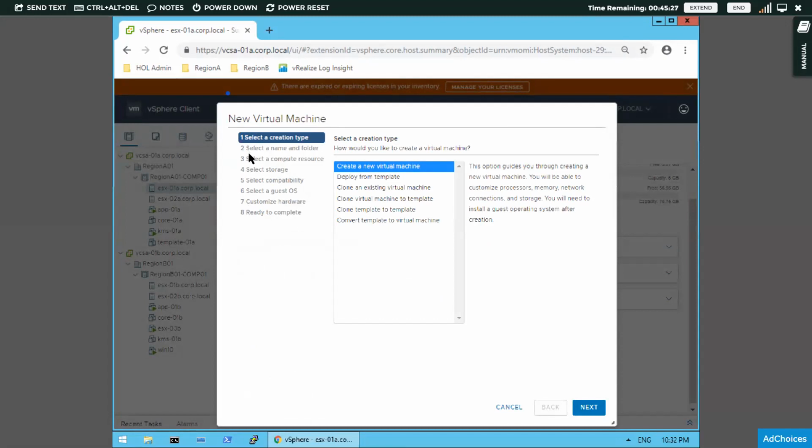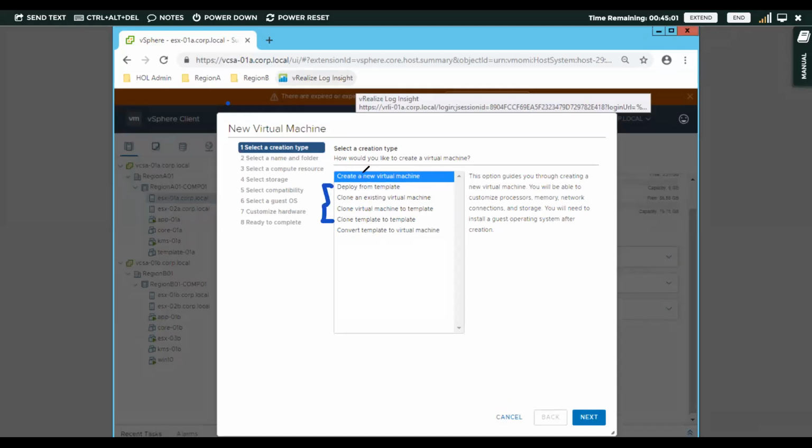What is the creation type? Like I showed you in the slide, whether you are creating a new virtual machine, deploying from a template, cloning an existing virtual machine, which means creating a copy, or cloning to a template. We have different formats. We will discuss clones and templates shortly.